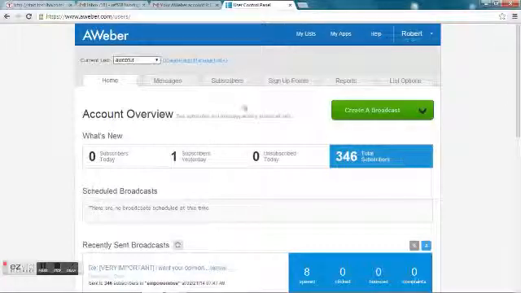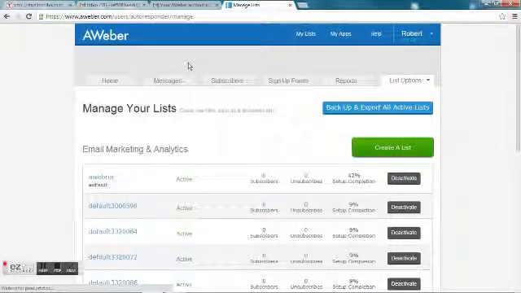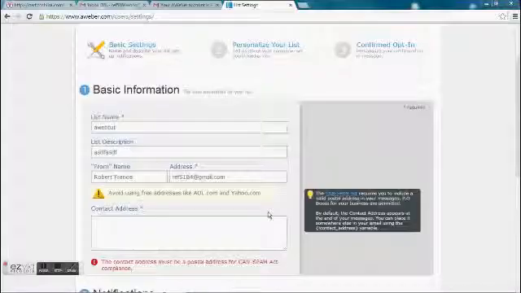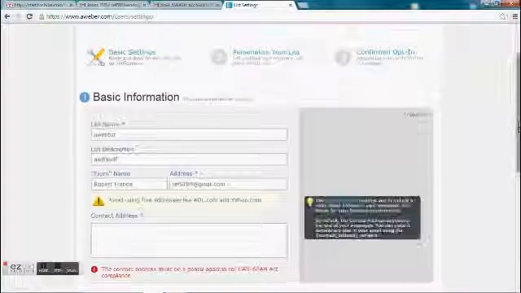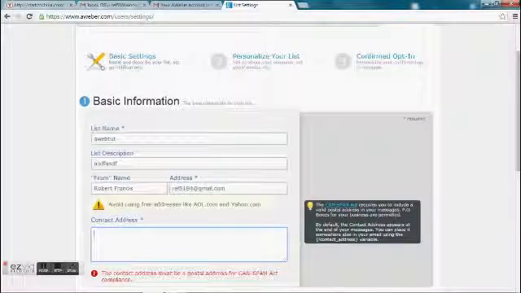I've already set up a list here, Aweb2, for our purposes, but what you would do is click here on this green button and create a list, and it's going to bring up the same screen that I'm about to bring up here. So when you click create a new list, it'll bring up this page, and it'll have some default fillings in here.